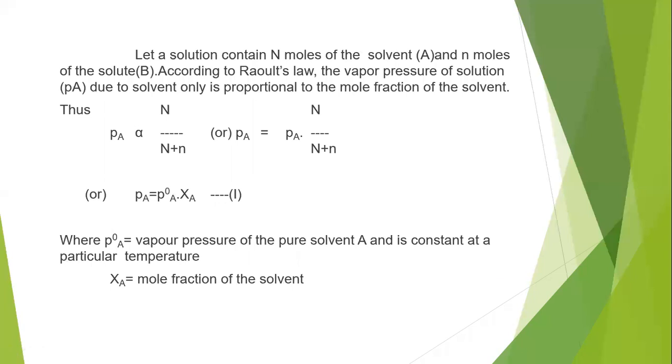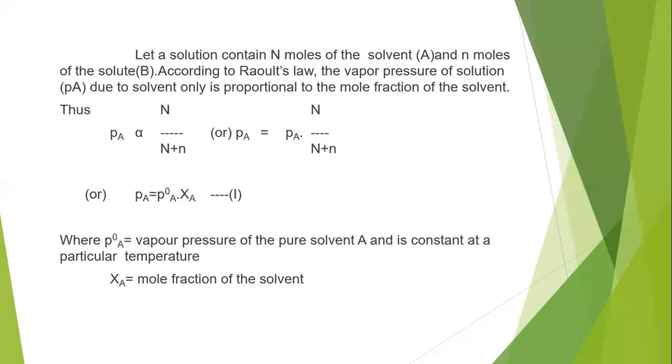So for a non-volatile solute, we can define Raoult's law as: the relative lowering of vapor pressure of a solution is equal to the mole fraction of the solute, and the solute must be non-volatile and the solvent alone volatile in such a case. So how can we calculate the mole fraction of a solute if the solution consists of a non-volatile solute and a volatile solvent?